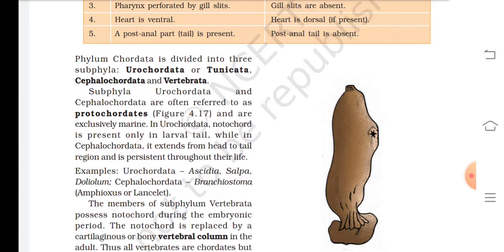In Urochordata, notochord is present only in the larval tail, while in Cephalochordata it extends from head to tail region and is persistent throughout their life. Example: Urochordata: Ascidia, Salpa, Doliolum. Cephalochordata: Branchiostoma, that is Amphioxus or lancelet.